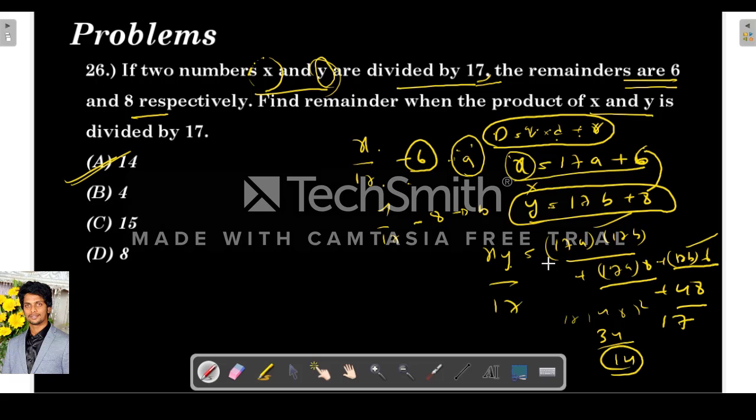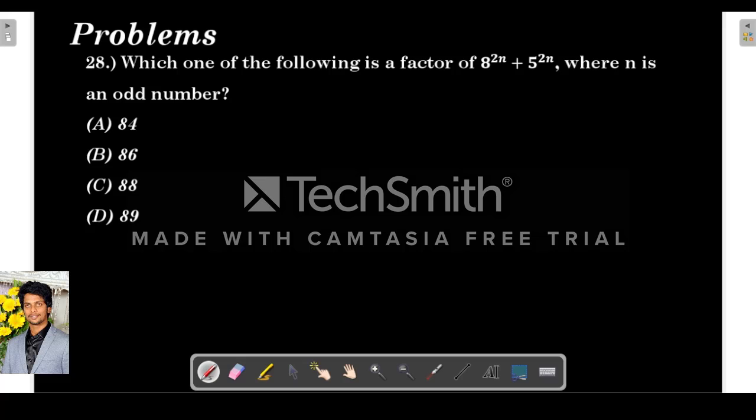So when the product is divided by 17, when the product happens, there will be 4 terms. Out of 4, in 3 terms 17 will be there, 17 into this and this. The only term in which there is no 17 is the last one. So the remainder will be the same when this is divided by 17. So 48 divided by 17 gives me remainder 14.